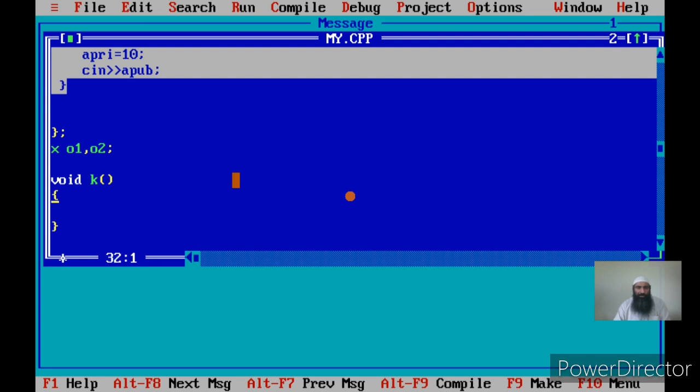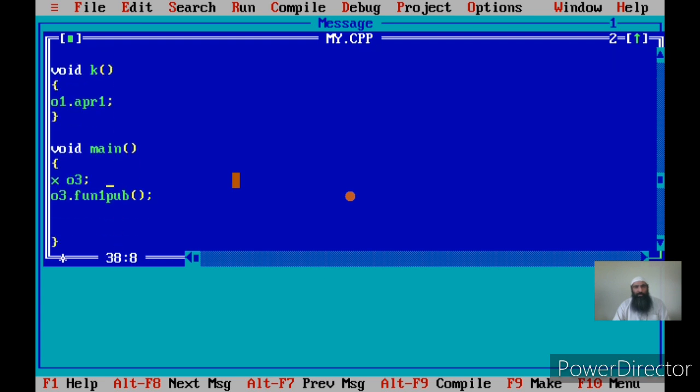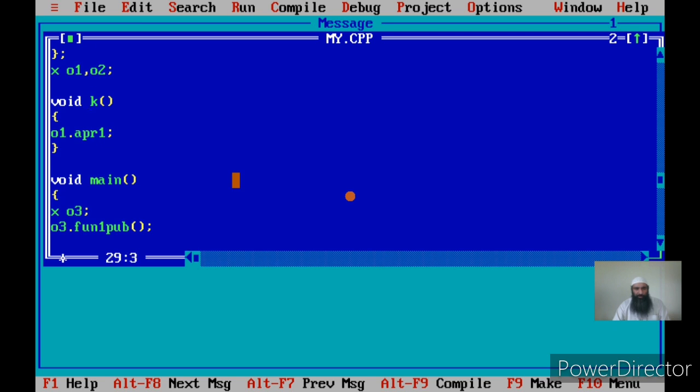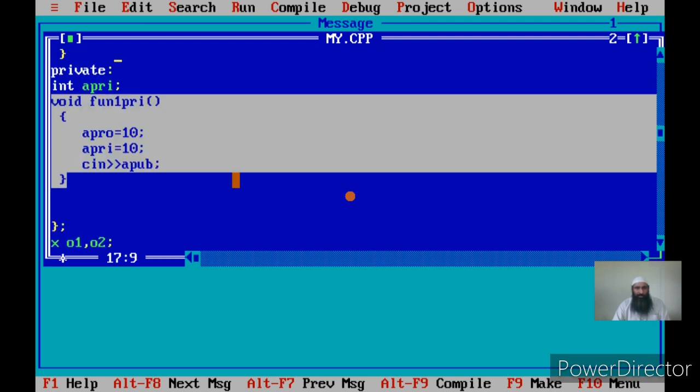Now I am trying to access o1.a_pri_init. Since o1 is a global object, I can access it, and I can access the data members of this object anywhere. If o3 is a local object of main, as I told you, objects can be local or global. Global objects are those whose declarative statements don't exist within a particular function; they exist independently of all the functions. Since o1 is a global object, I am trying to access its private member, that is a_pri.